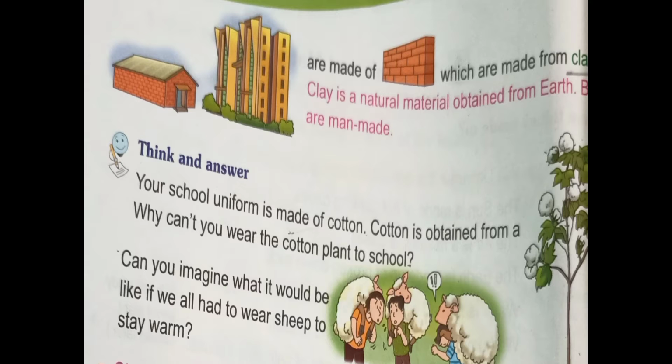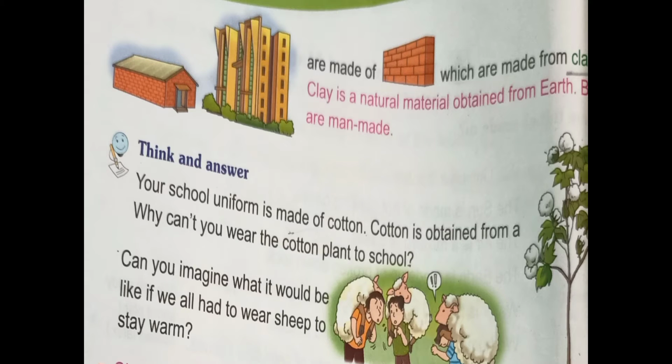Think and answer. Your school uniform is made of cotton. Cotton is obtained from the cotton plant. Why can you not wear the cotton plant to school? Directly we cannot wear the cotton plant, no. Can you imagine what it would be like if we all had to wear sheep to stay warm? In winter season, what do you wear for cold? You wear sweaters and cover yourselves with woolen blankets, no.